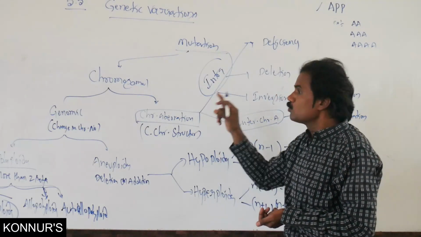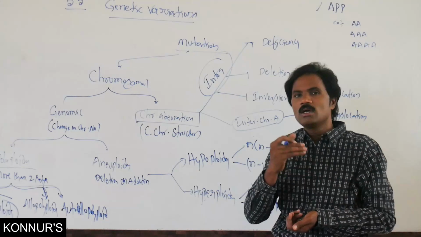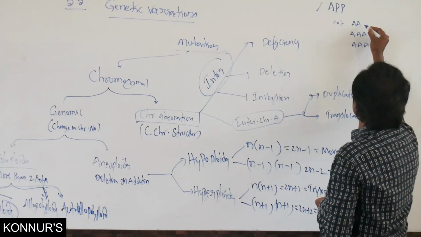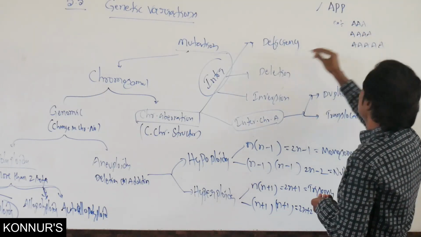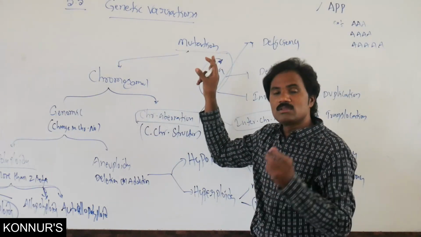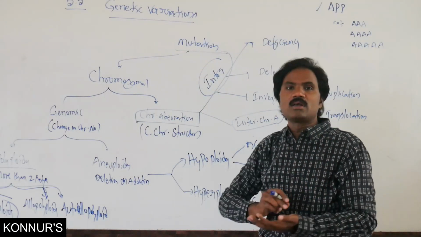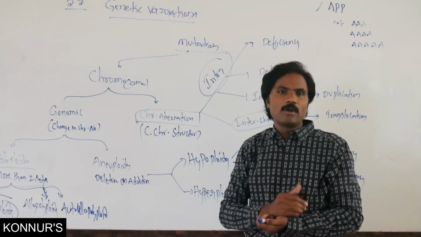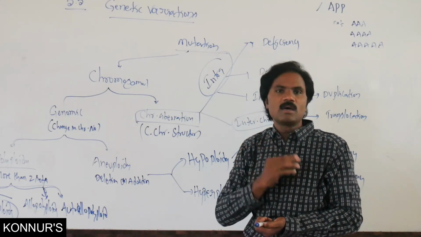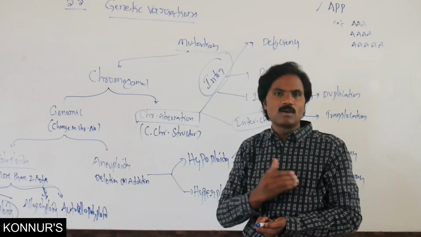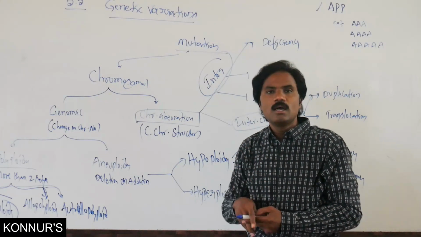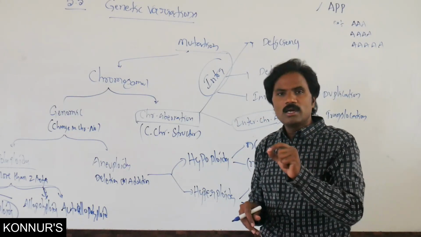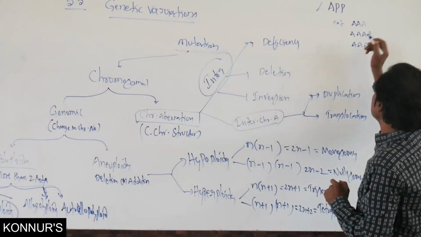Normally, more than 2 sets will be present. For example, related to number, a minimum of more than 2 sets will be present. If 3 are present, we call it triploid. If 4, tetraploid. If 5, pentaploid, or 6 hexaploid, hepta, octa, like that. According to the number, it has different names.